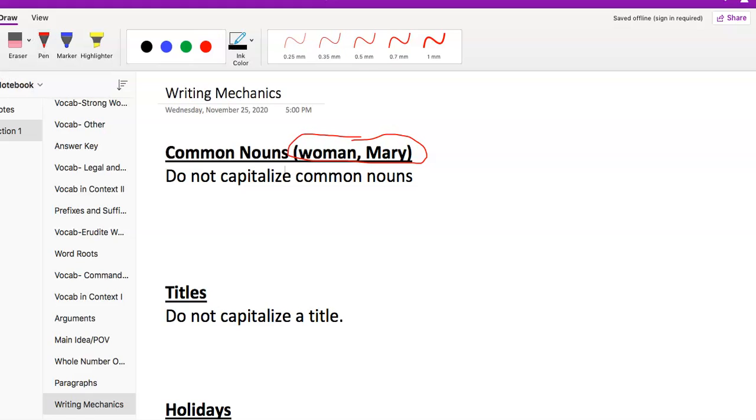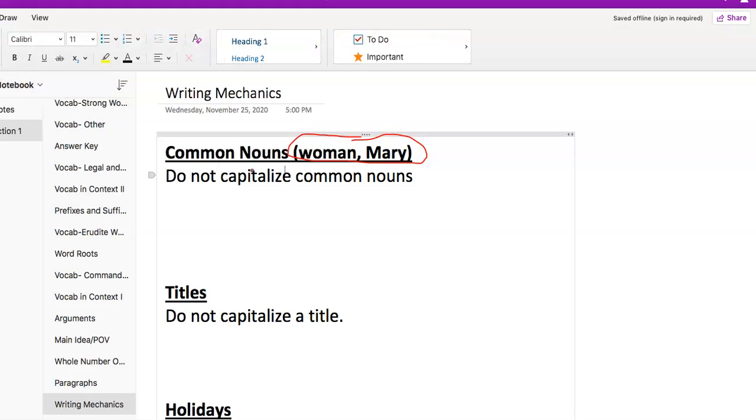Let me get back into my text mode here. Because of that, woman, which is a common noun, we don't capitalize. Of course, it capitalized it for me, so let me change this to a lowercase. When we're just referring to a woman, we don't capitalize it.